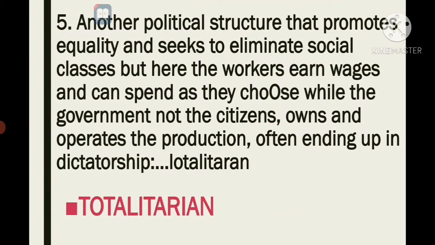Next, another political structure that promotes equality and seeks to eliminate social classes, but here the workers earn wages and can spend as they choose, while the government, not the citizens, owns and operates the production, often ending up in dictatorship. And this form of government is known as totalitarian.